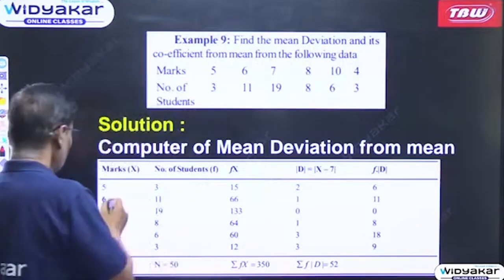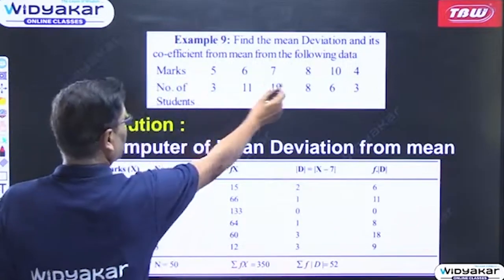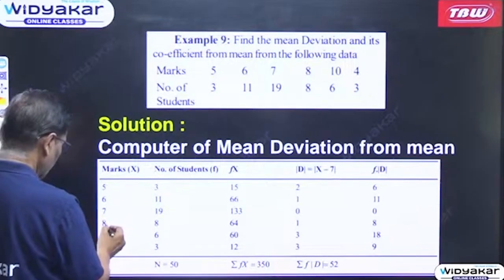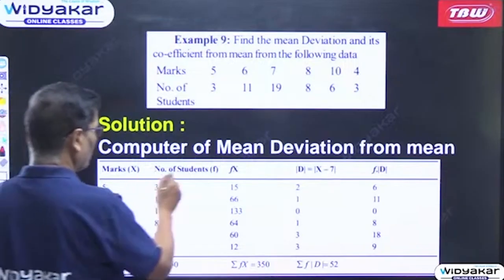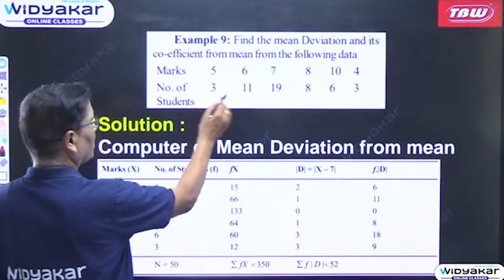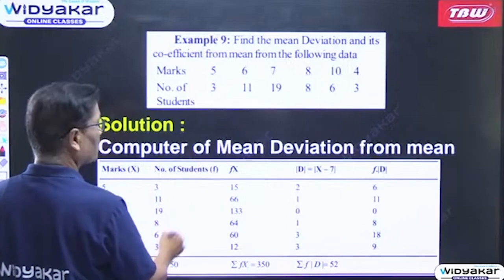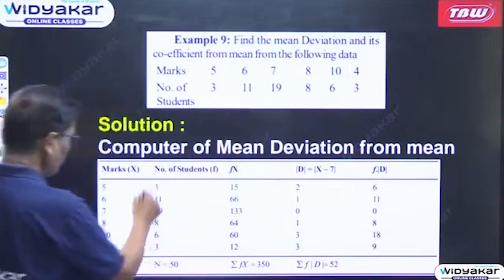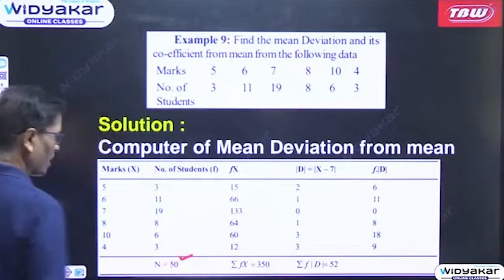Okay. So these are the marks: 5, 6, 7, 8, 10, 4. Then the number of students, that is the frequency, is 3, 11, 19, 8, 6, 3. So in this way n is equal to 50, which we have calculated.